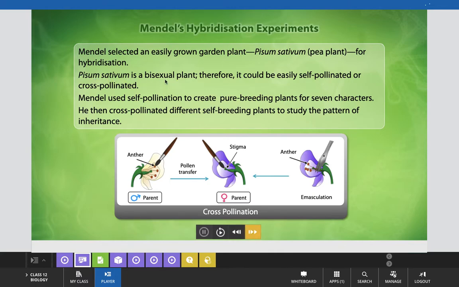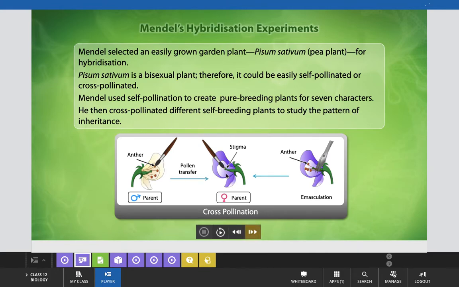Pisum sativum is a bisexual plant, therefore it could be easily self-pollinated or cross-pollinated. Mendel used self-pollination to create pure breeding plants for 7 characters of the pea plant, and he then cross-pollinated different self-breeding plants to study the pattern of inheritance.